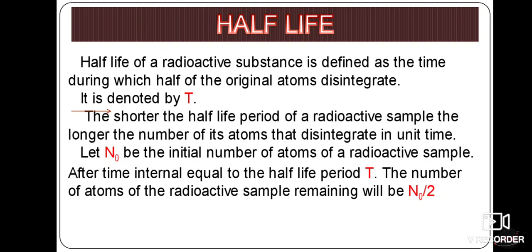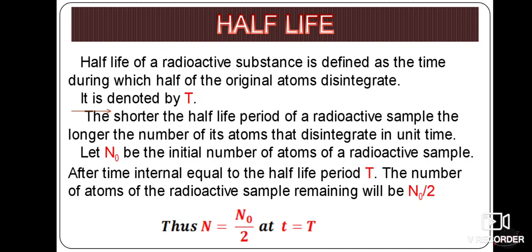Now we will discuss this. Let n naught be the initial number of atoms of the radioactive sample. After a time interval equal to the half-life period, that is capital T, the number of atoms of the radioactive sample remaining will be n naught by 2. So initially n naught atoms are present in the radioactive sample. After the half-life, exactly half of the original atoms will have disintegrated. So half of the original atoms means n naught by 2, and the total atoms remaining after the half-life will be n naught by 2.